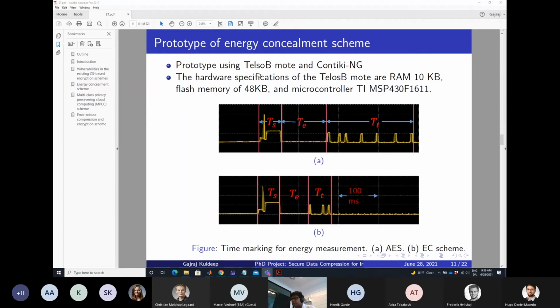So I implemented it in TinyOS mode on a resource constrained device. The RAM is 10 KB, so it is a highly constrained device. Here, A is from the AES, T is the encryption time, and this is the transmission time. But my scheme performs both operations: it compresses in one operation and provides confidentiality also. So it reduces the transmission power as well as the encryption time. AES takes around 100 milliseconds to encrypt a plaintext block size of 256 bytes in my case in this device.